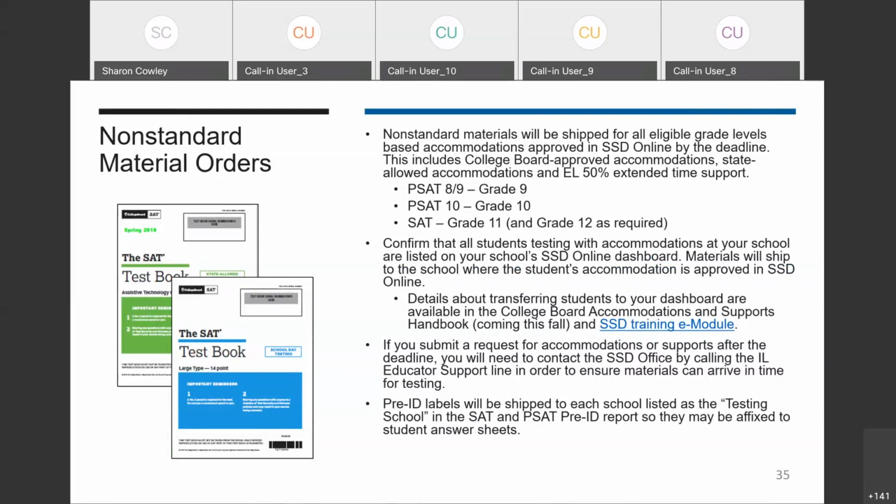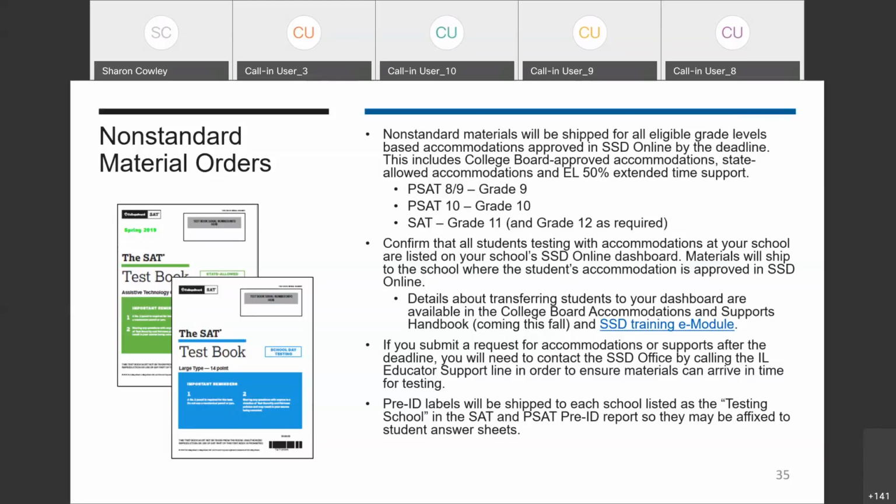For non-standard materials, we look at the number of students and the types of approved accommodations in SSD Online for all eligible grade levels. This means we will ship non-standard test materials for all students approved for accommodations in SSD Online under your AI code in grades 9, 10, 11, and 12, regardless of whether they've been pre-ID'd at your school or are required to test.